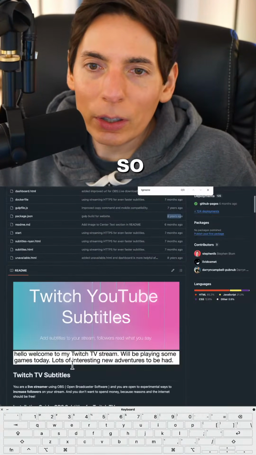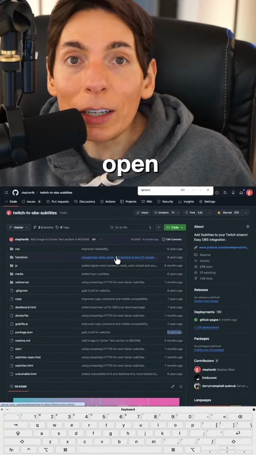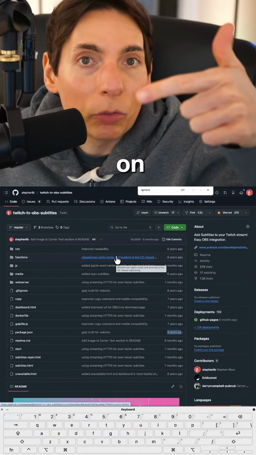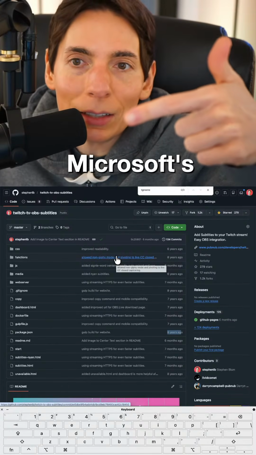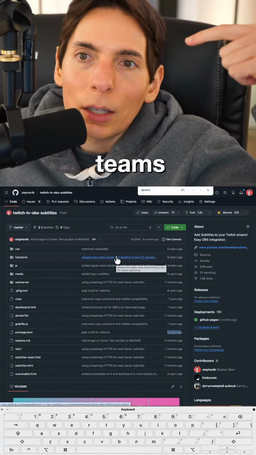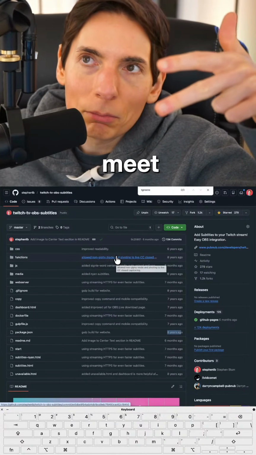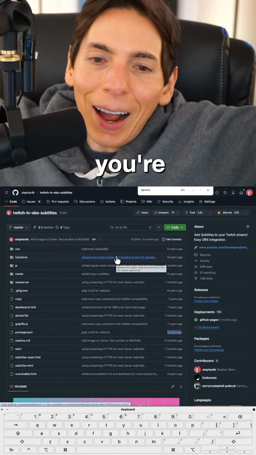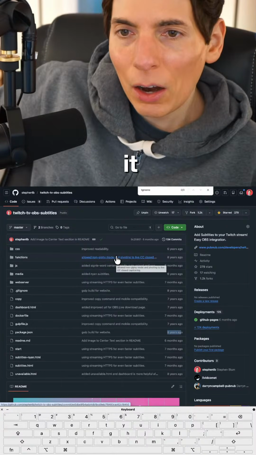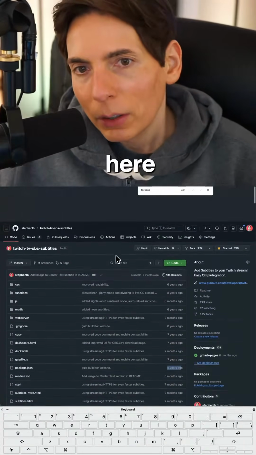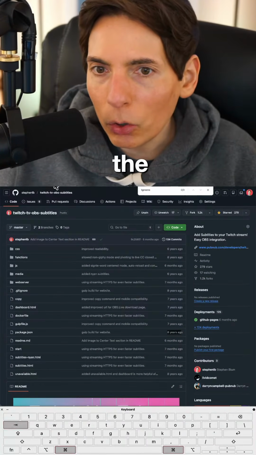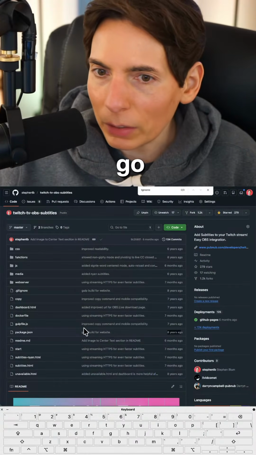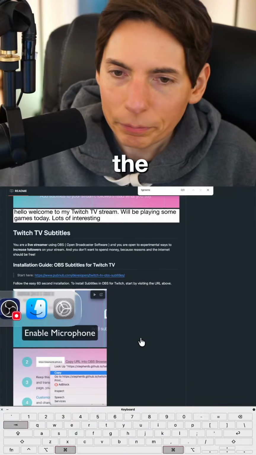And so it's open source. It's completely open source. It's free. You can use it all you want. It works on Zoom, works on Microsoft's meetings, which is Teams. It works on Google Meet, Google Video, right? Google, and other things. Hey, buddy, sure. Nice, appreciate it. All right, so yeah, it's right here. If you want, I'll put the link over on our Discord under the link share. And there you go.